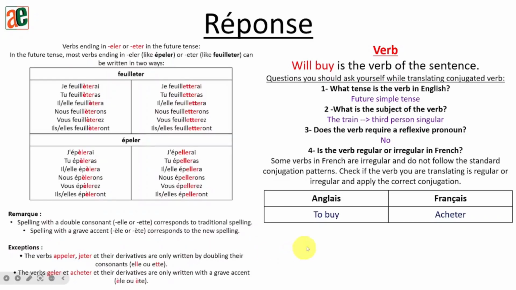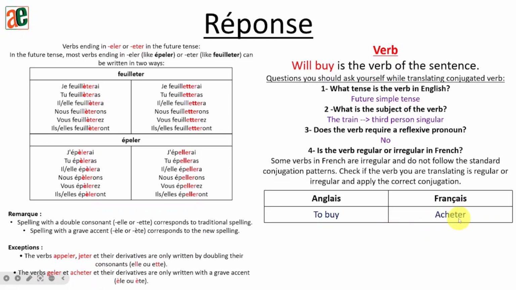Okay. Now, does it end with eler or eter? Ha. It does end with eter. So we have to pay attention to this part properly then. Mostly we have both conjugations, but for this one, we need to pay attention. So is it from the group of appeler, jeter? I don't think so. But is it from the group of geler and acheter? Yes, it is acheter here.